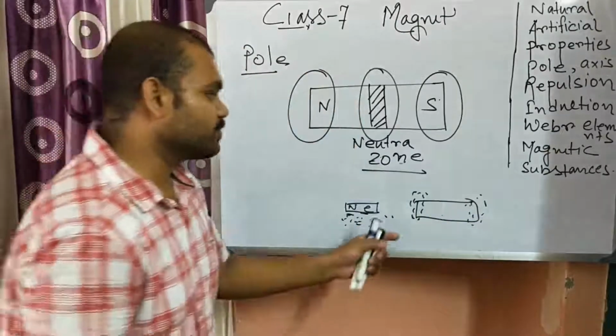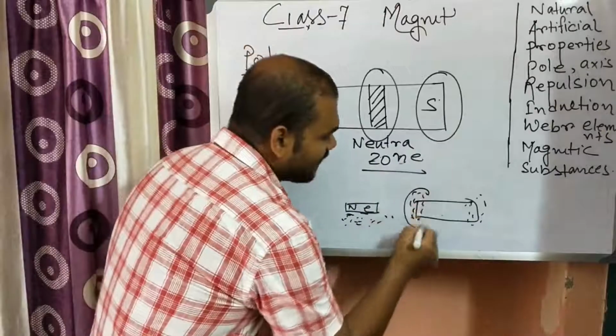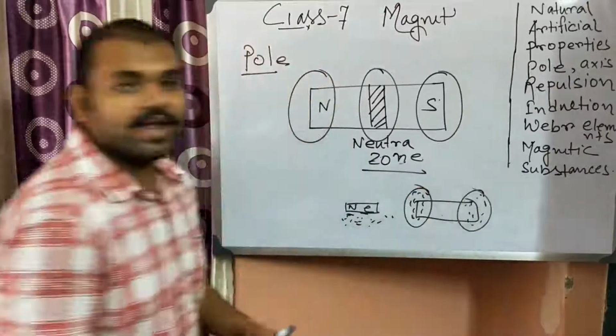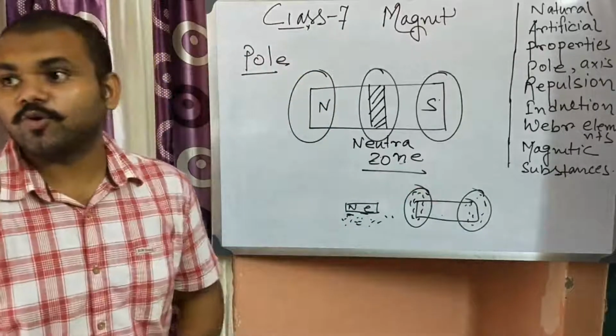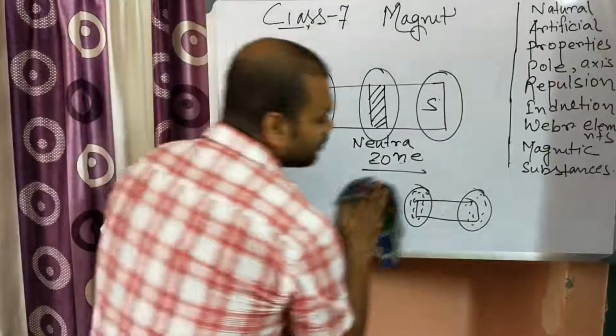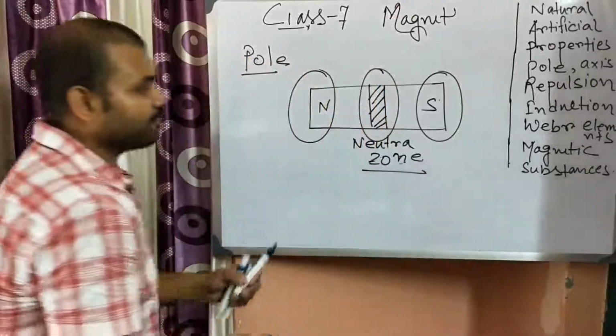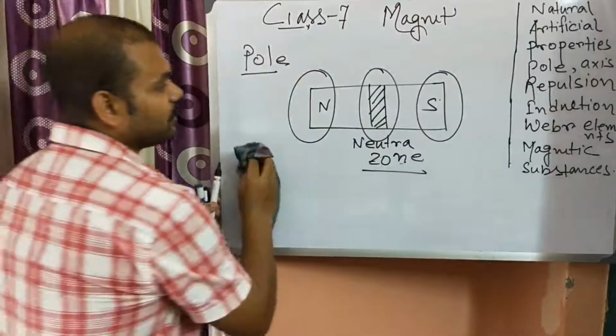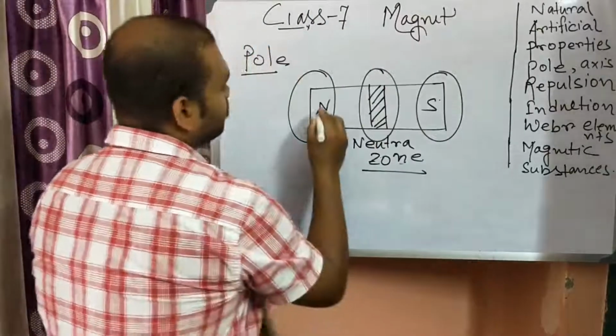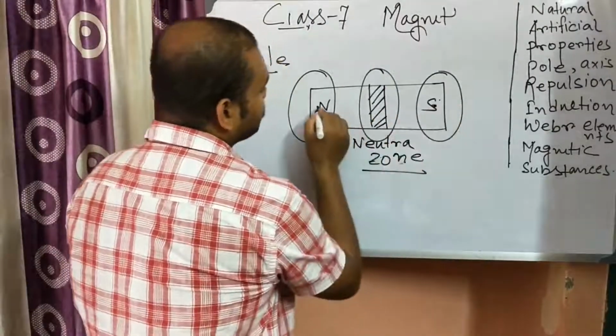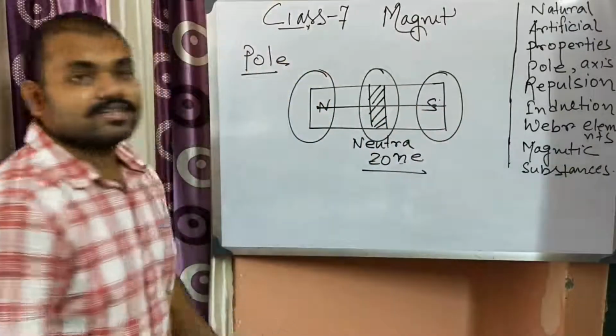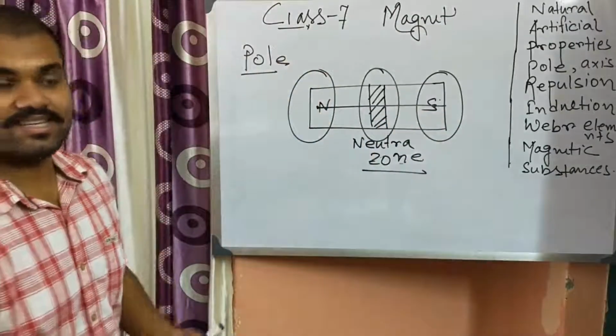So hence it proves that most of the attraction is found at the two ends, and these two ends are known as the poles of a particular magnet. Okay, and this is known as the neutral zone, and the line joining the north pole and the south pole is known as the magnetic axis.